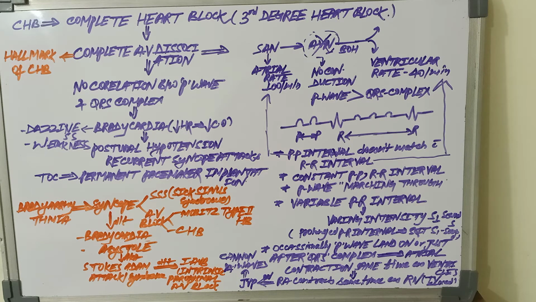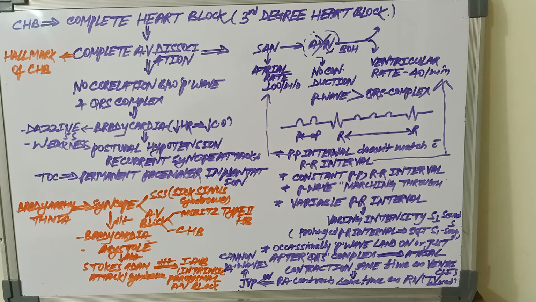So there are two bradyarrhythmias where syncope is present. One is sick sinus syndrome and the other is atrioventricular block: one is Mobitz type 2 second degree heart block and the second one is complete heart block. There are two reasons for syncope: one is bradycardia and the next one is asystole, which is also called the Stokes-Adams attack or syndrome, which is due to intrinsic paroxysmal AV block.